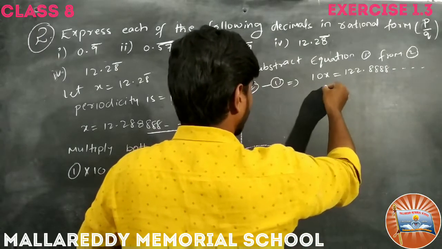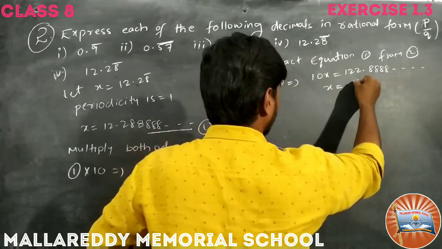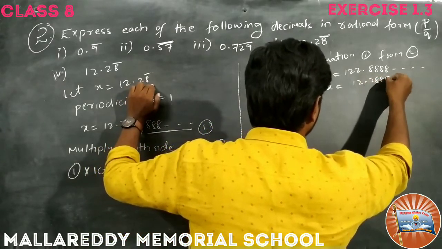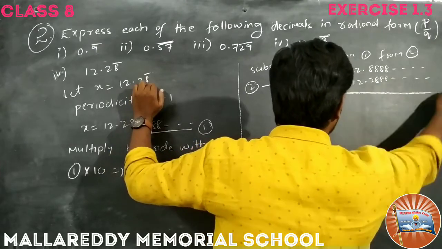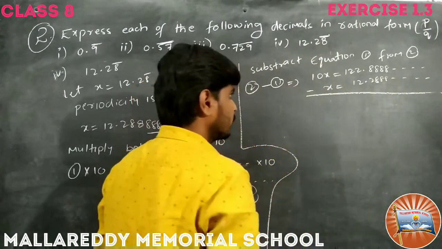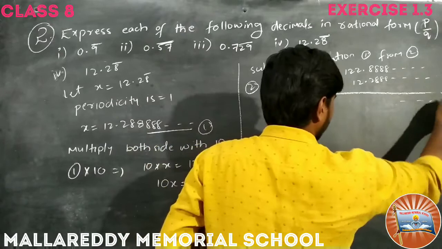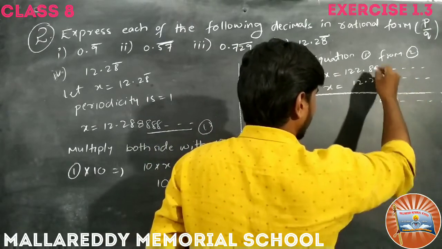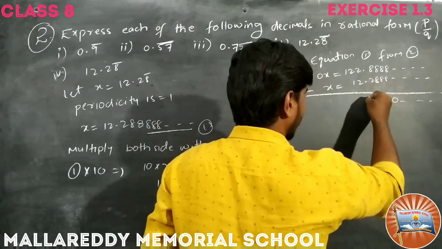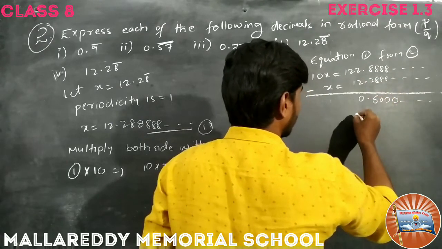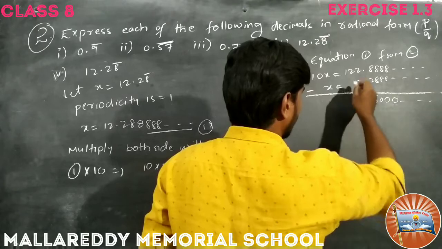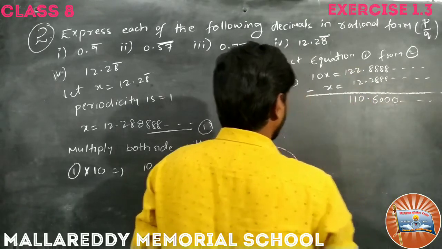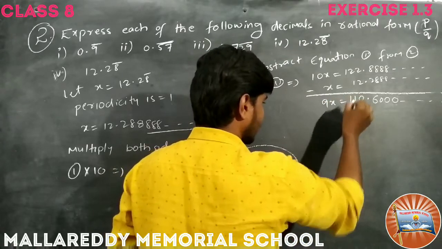What is equation 1? x equals 12.2888 and so on. So subtraction I am doing here. So on as it is, it becomes 8 minus 8, 0 0 0. 8 minus 2 is 6. Take the point as it is, it is 0, and 2 minus 1, 1 1 as it is. So it is 9x here.